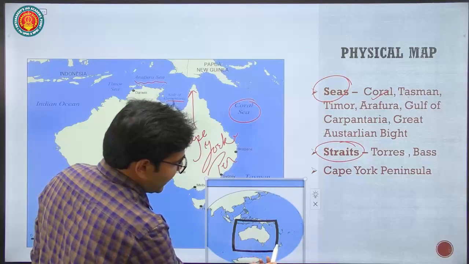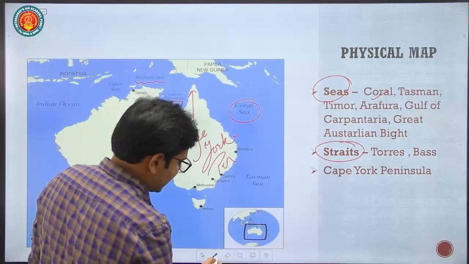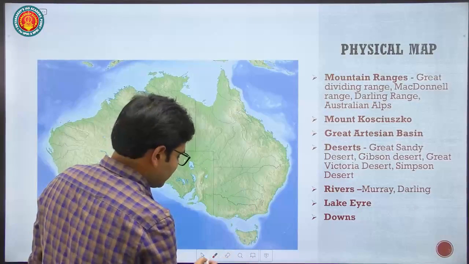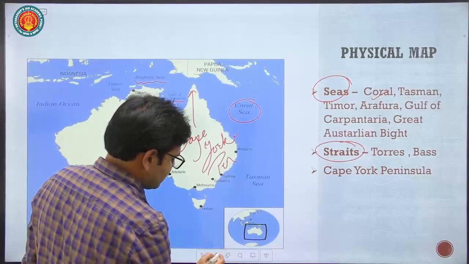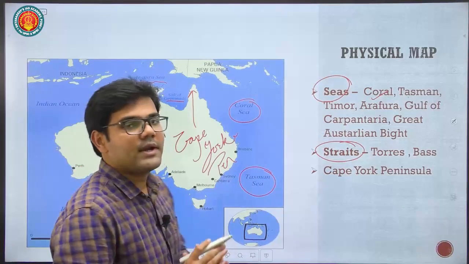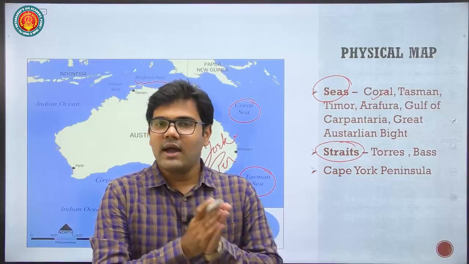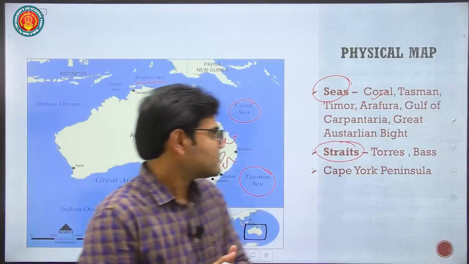Between Australia and New Zealand there is a body of sea, and that sea is known as the Tasman Sea. So a very important question is generated here. Very important question: the Tasman Sea separates which of the two countries? So it separates Australia and New Zealand.